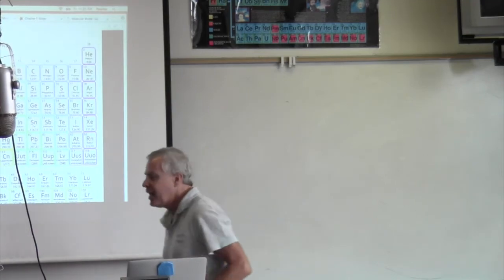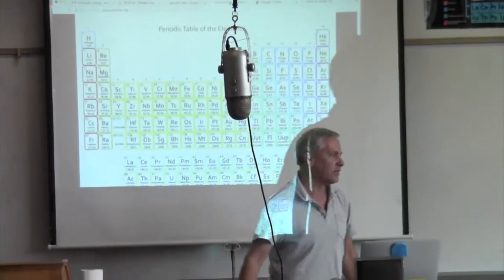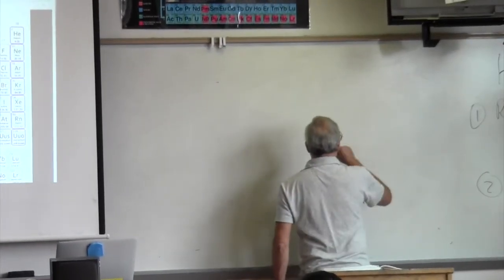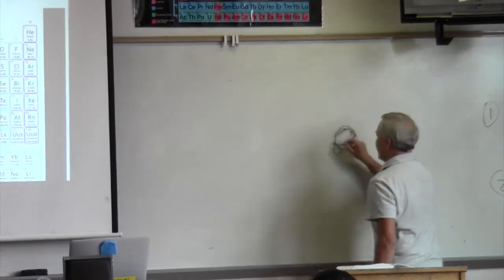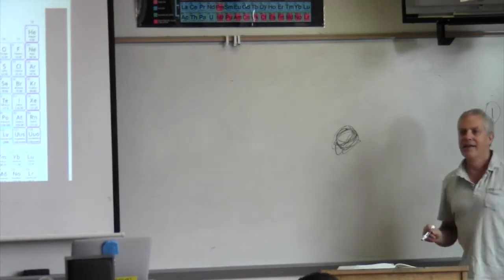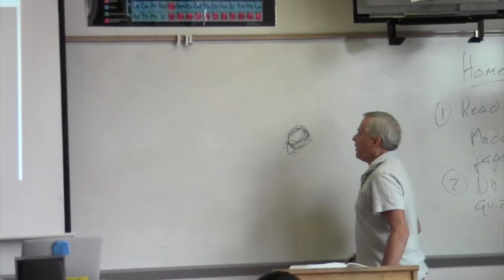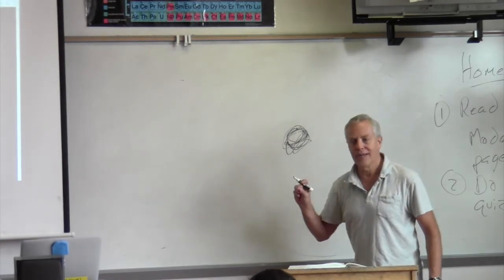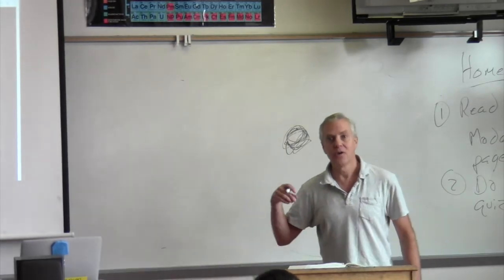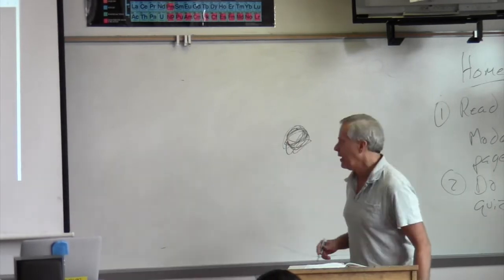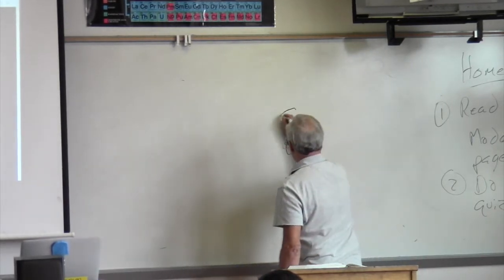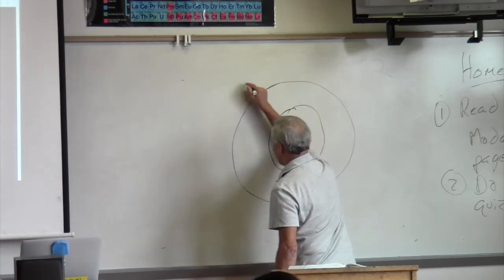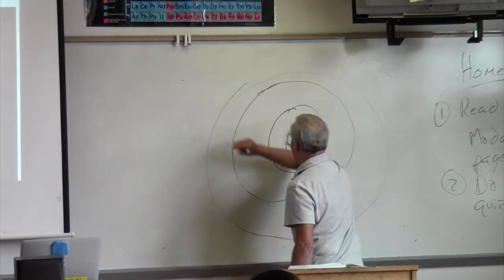So, oxygen has 8 electrons, 8 protons, and 8 neutrons normally, okay? So here's the nucleus of oxygen. There are 8 protons and 8 neutrons there, believe me. Now, the electrons are flying around outside on what are called orbits or shells or levels. So, here's an orbit right here. Here's the next outermost orbit. Here's the next outermost orbit or shell.